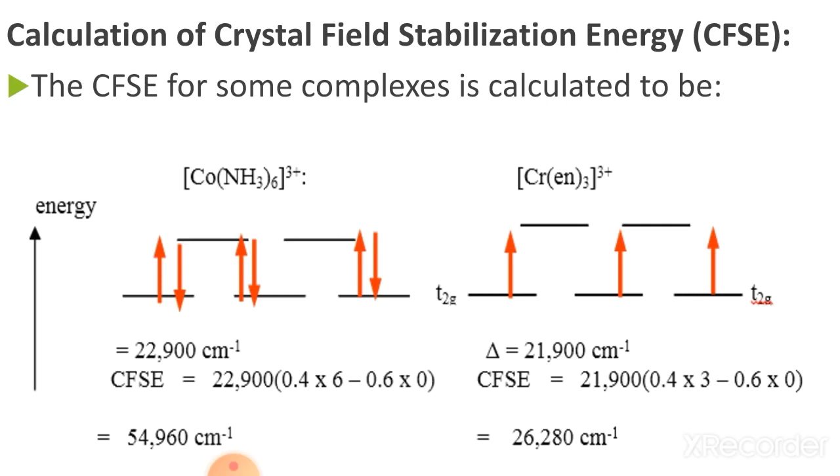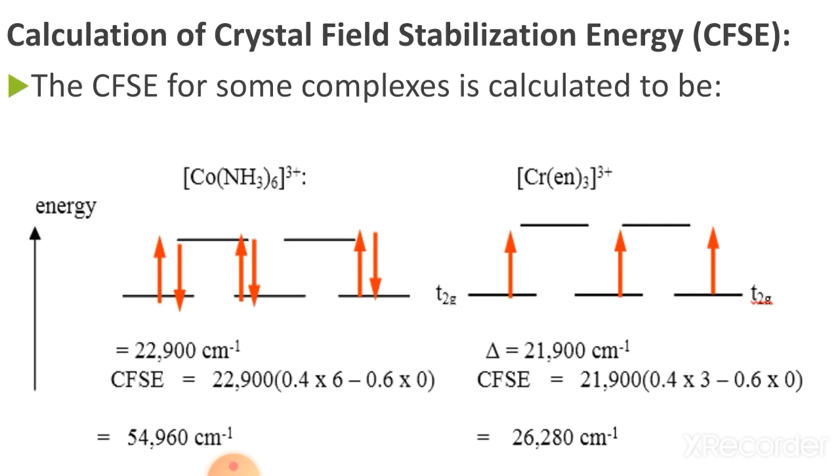Now the second example, [Cr(en)3]3+. Now look here, chromium is in +3 state. As you know, en carries no charge, it is a neutral bidentate molecule, so all the charge is on the chromium. In that condition, chromium contains d3 electrons, that is 3d3 configuration, and all 3 electrons are in the t2g orbitals, no electrons in the eg orbitals.